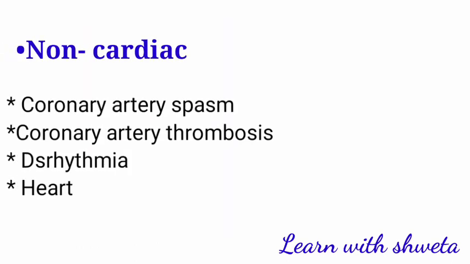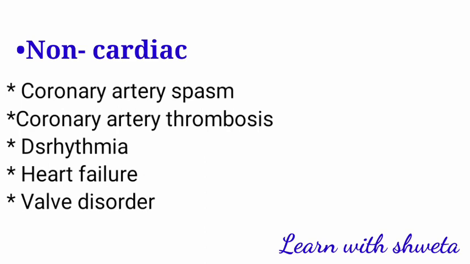Let me talk about cardiac problems, which arise due to decreased blood supply. So the first cardiac problem is coronary artery spasm, that is a sudden tightening of the muscles within the arteries of the heart. Next is coronary artery thrombosis. It is a formation of a blood clot inside the blood vessels of the heart. This blood clot restricts blood flow within the heart.